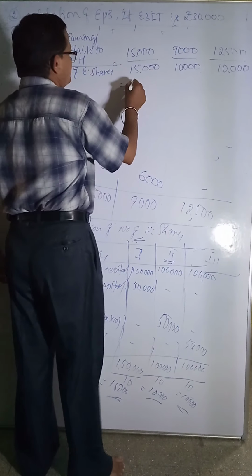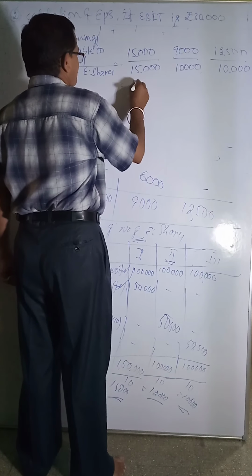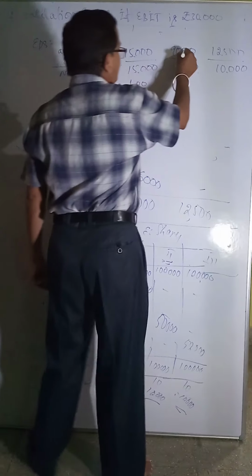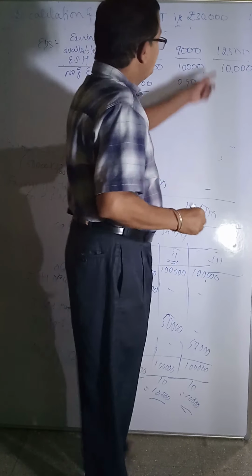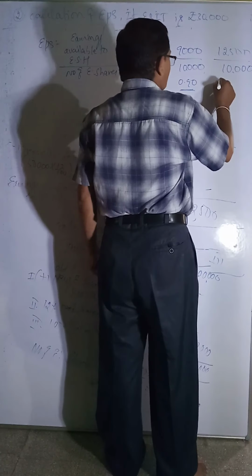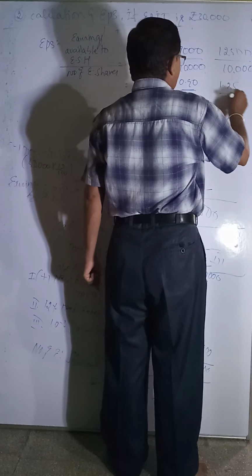Now divide this, rupee 1. This divided by this, 0.90, means 90 paise. This divided by this, rupee 1.25.